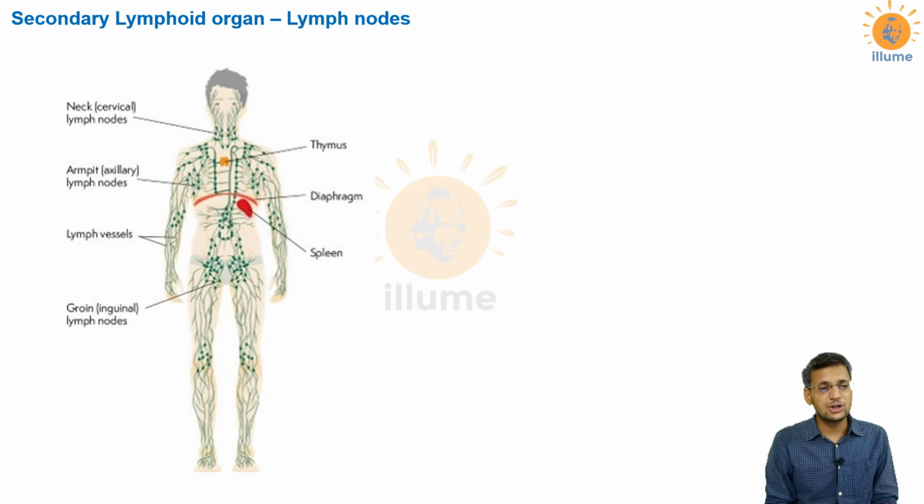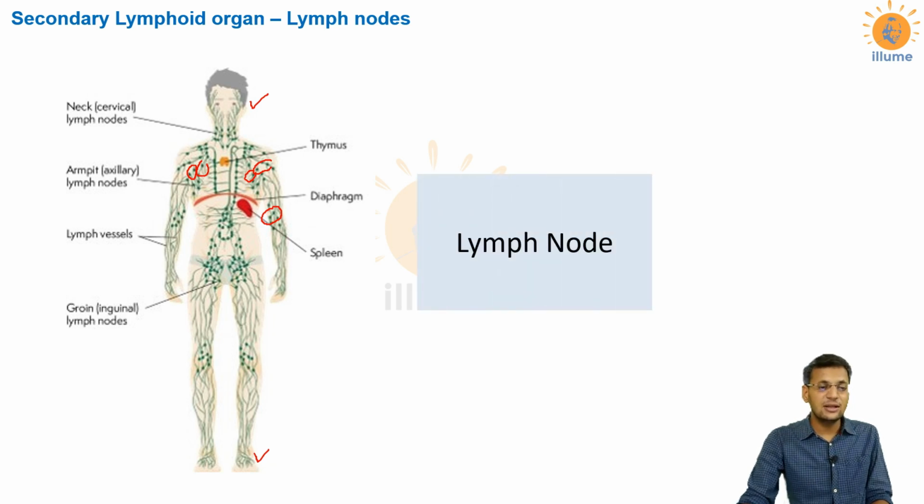Now I'll have a discussion on lymph nodes. Lymph nodes, as you can see in this figure, all these green vessels that you are appreciating in this figure are actually lymphatic vessels, and in the course of the lymphatic vessels you can very well appreciate some node-like structures here. These green dot-like structures are all lymph nodes, and you can very well see the number of lymph nodes that are present in the body. From head to toe there are many lymph nodes present in the body.